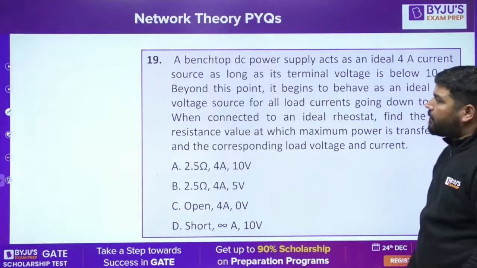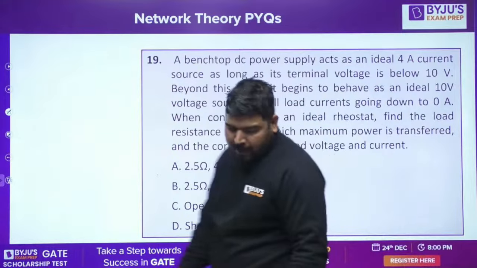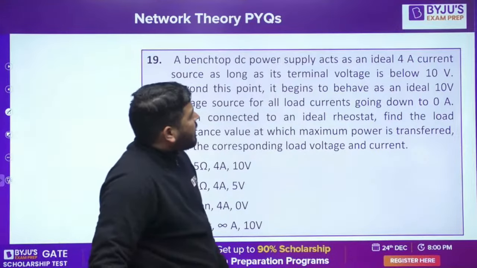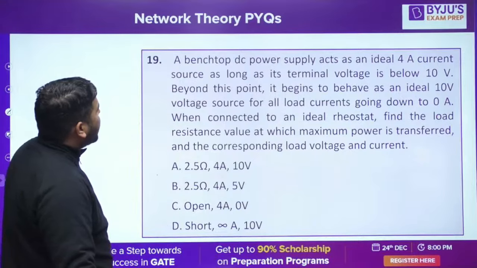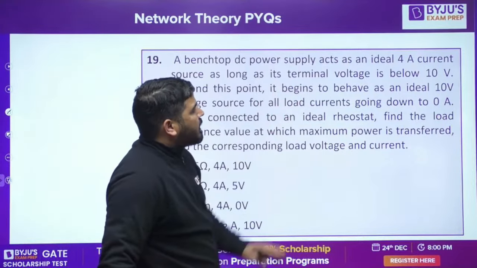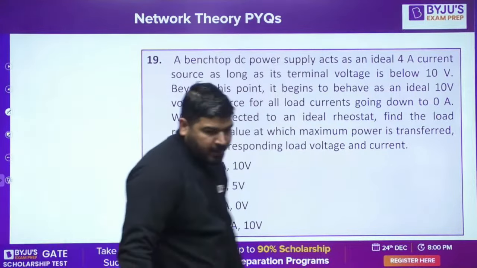Look at this question now. A benchtop DC power supply acts as an ideal 4 ampere current source as long as its terminal voltage is below 10 volt. This is again a very good question, guys.